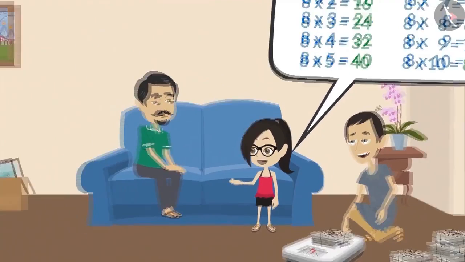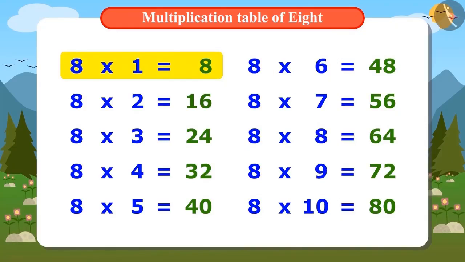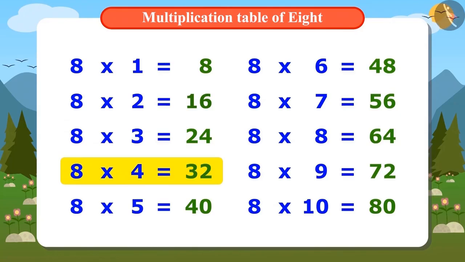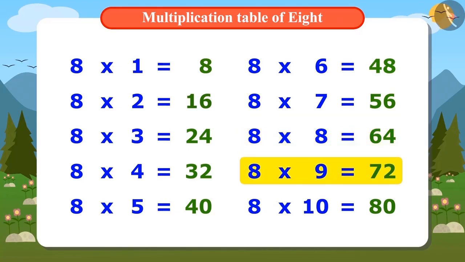See, Vandana has even started singing. 8 ones are 8, 8 twos are 16, 8 threes are 24, 8 fours are 32, 8 fives are 40, 8 sixes are 48, 8 sevens are 56, 8 eights are 64, 8 nines are 72, 8 tens are 80.